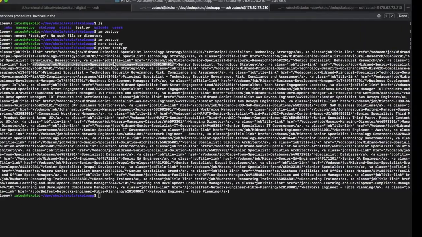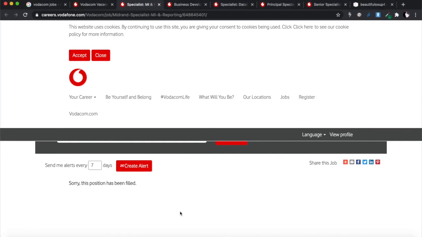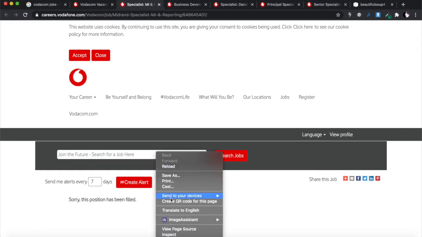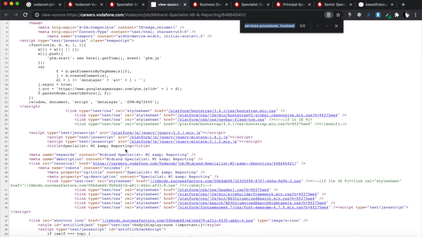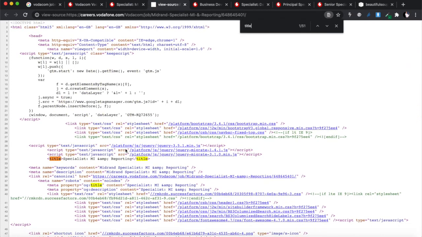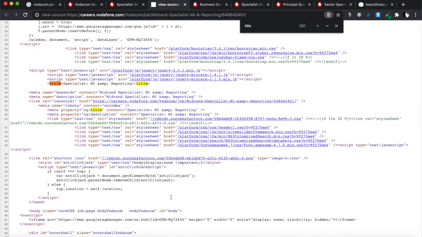So what I'm going to do to make my code a little bit more versatile, let me look at it again. Okay, and page source. Let me just find title. Reporting title is there. All right, and then let me look for the other thing I'm looking for.